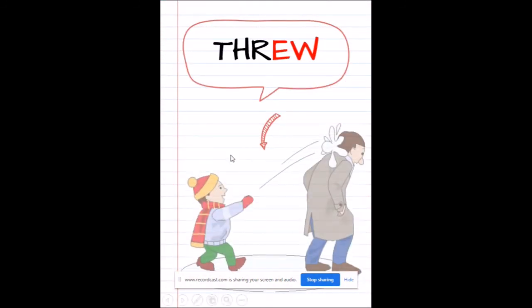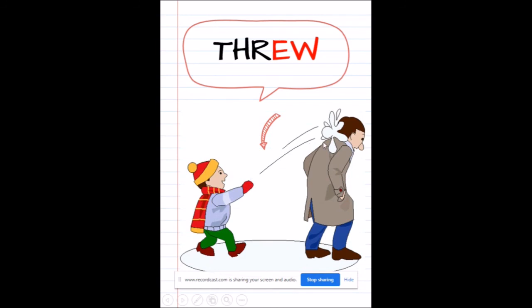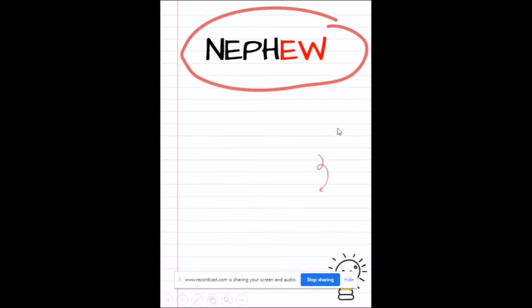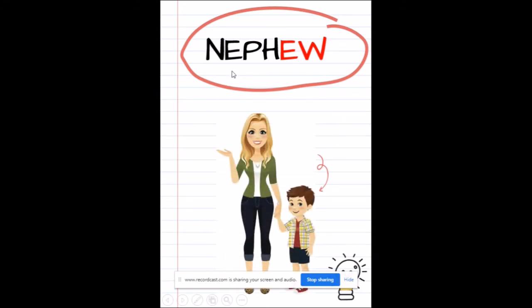True. Good job. Next, nephew. N, E, P, H, EW, U. Nephew. Very good.